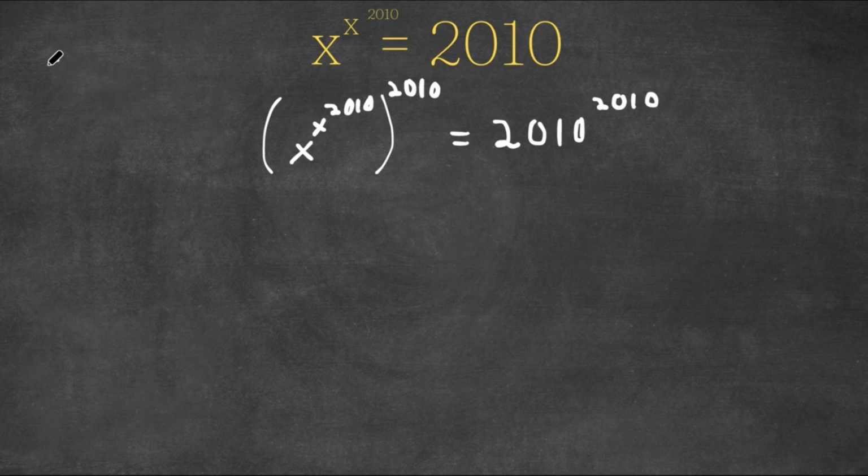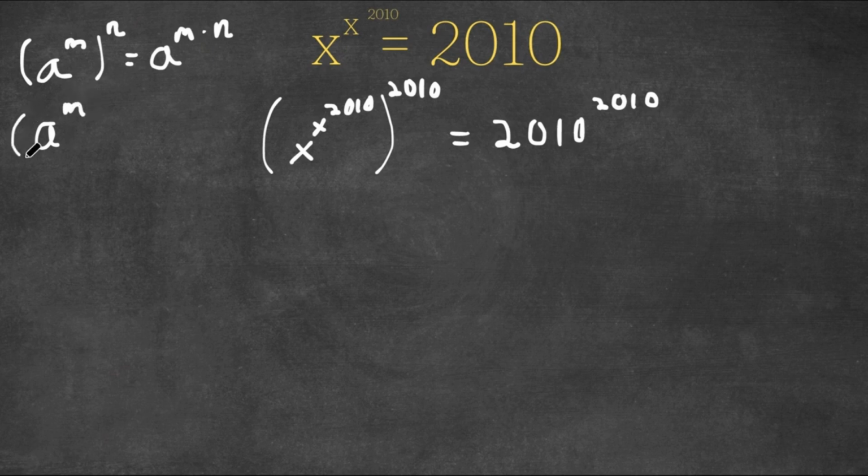Now, as we all know, a to the power of m to the power of n is equal to a to the power of m times n, right? So if this is true, then this also means that a to the power of m to the power of n is also equal to a to the power of n times m,